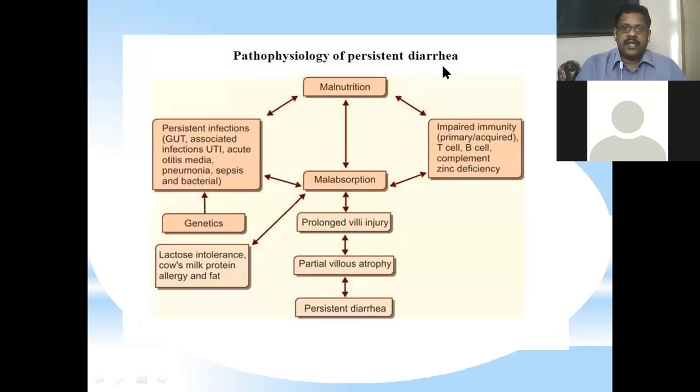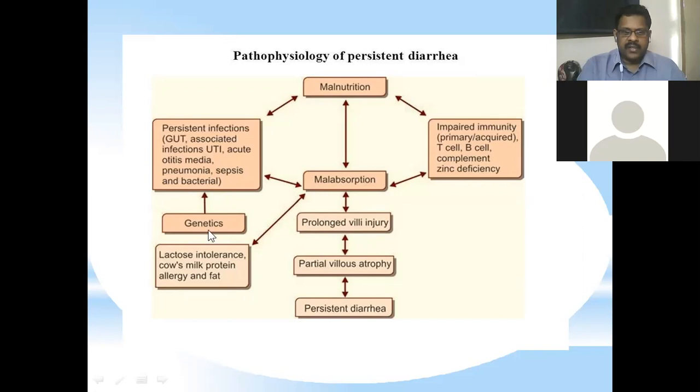Pathophysiology of persistent diarrhea, if you analyze: persistent infections, associated infections, urinary tract infections, acute otitis media, pneumonia, otitis being inflammation in the ear, sepsis and bacterial origin infections.